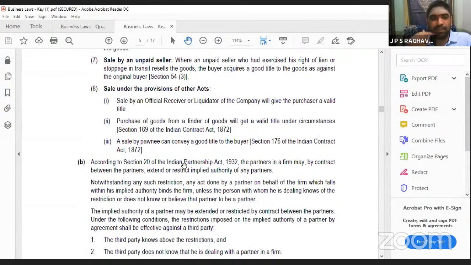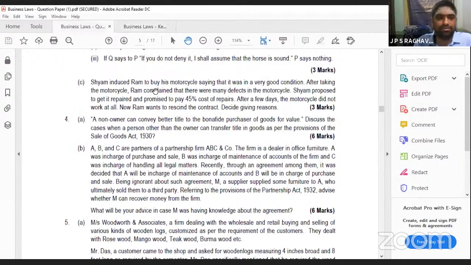In case of a pledge, for security reasons, you have given some goods to the bank. You have taken a loan and given some goods, like gold, and you are not paying the loan. What will they do? They will sell the gold. Then, the next question.